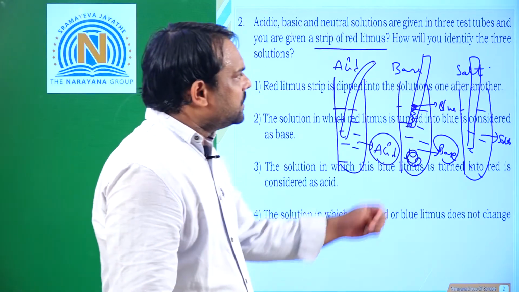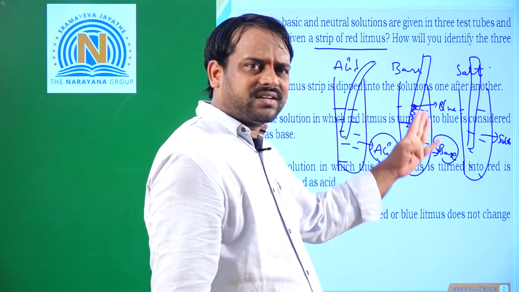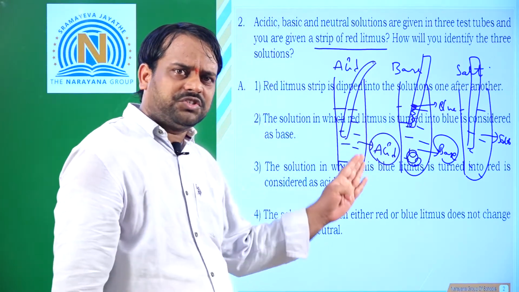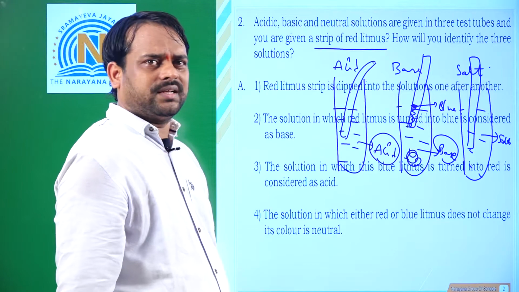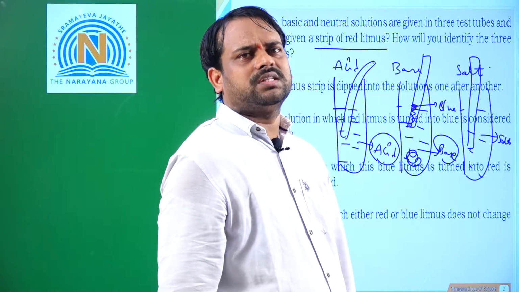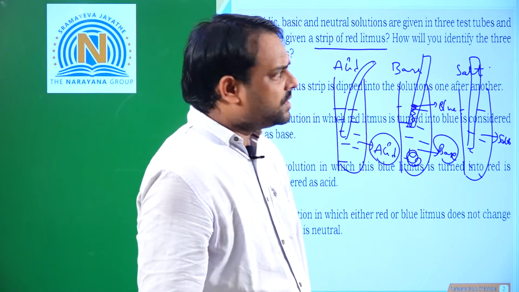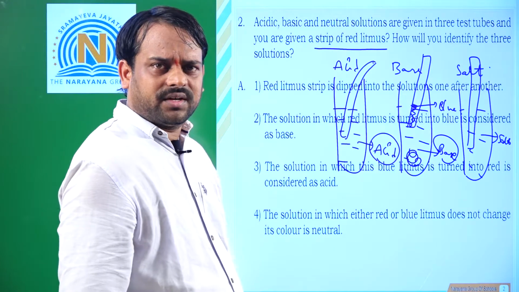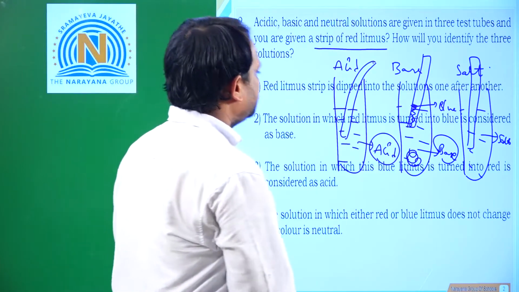Once again, the solution which changes red litmus to blue is a basic solution. A solution which changes blue litmus to red is an acidic solution. If there is no change in the litmus paper, that solution is a salt solution. So clear? This is the way we should find out the nature of different types of solutions. Right? Next.